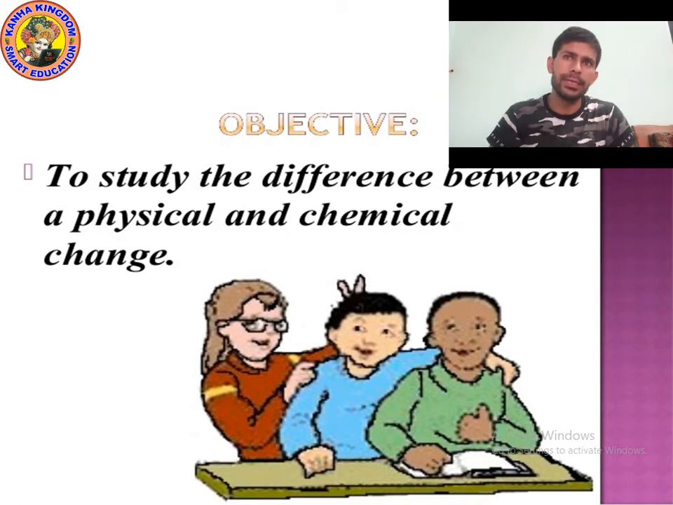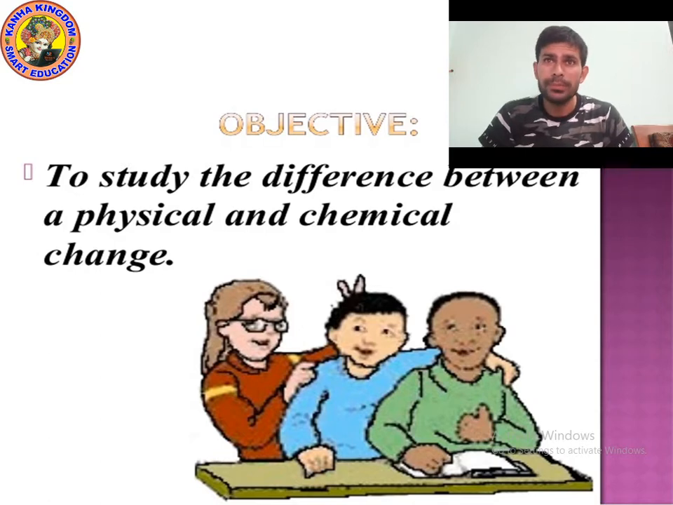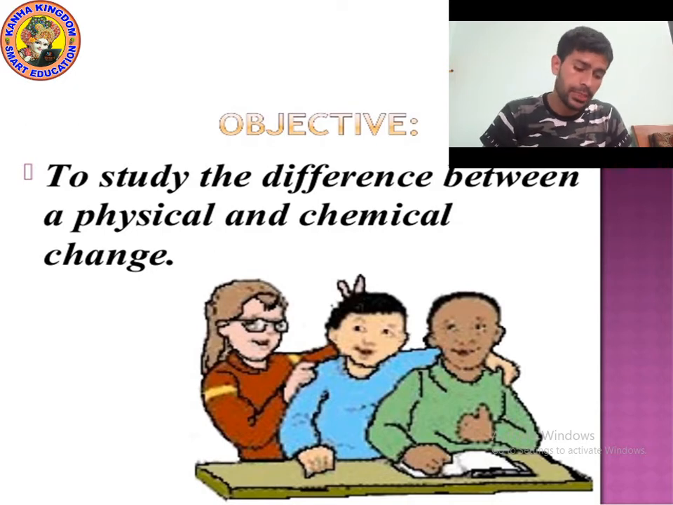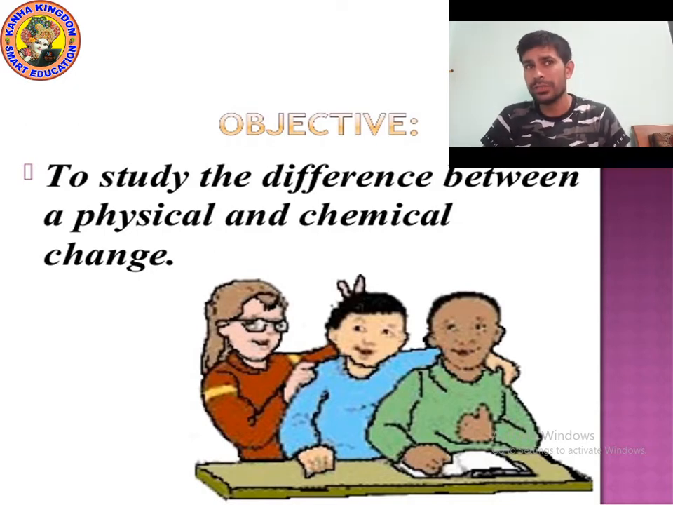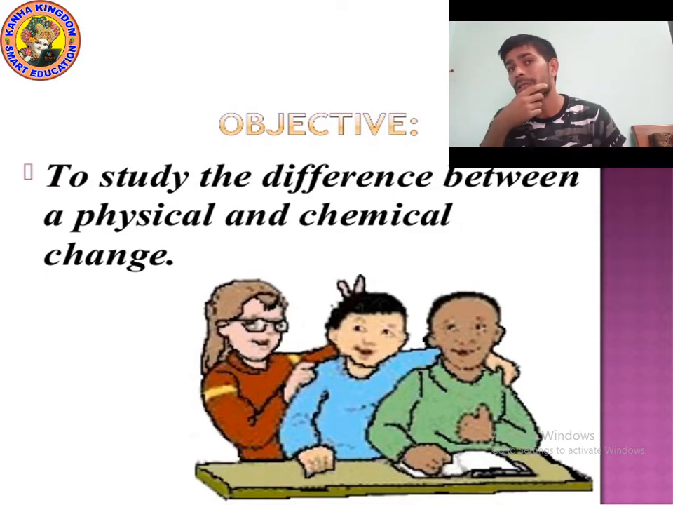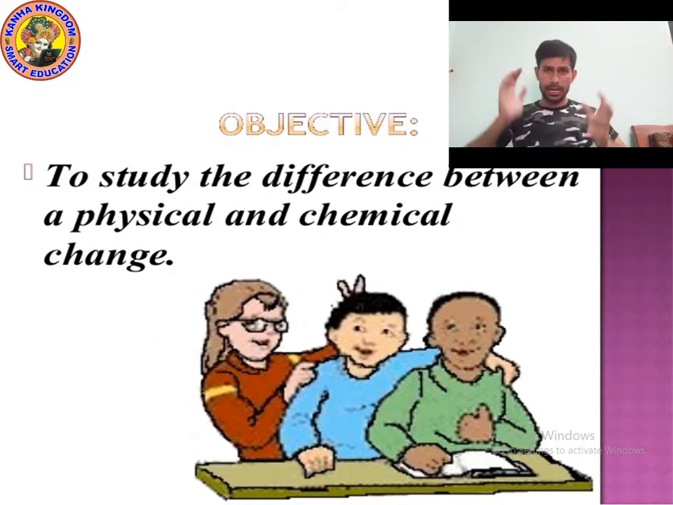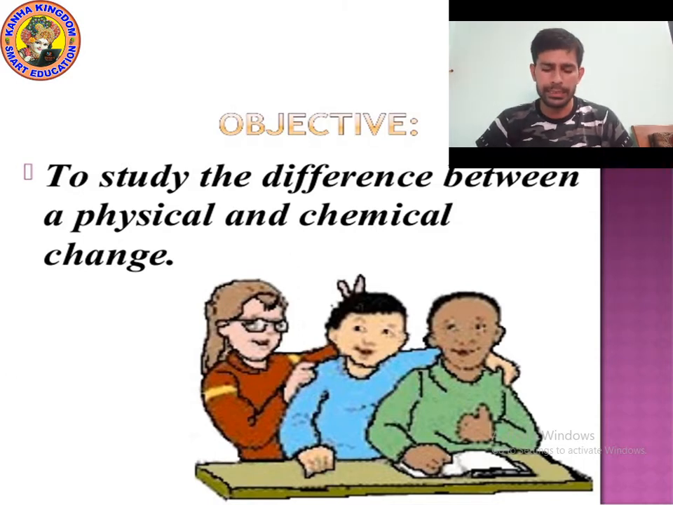Okay, so get the objective. What is the objective of this chapter? Physical change, chemical change. The objective is to study the difference between physical change and chemical change. Before we start the chapter, let me give you a brief introduction. What is the meaning of physical change? What is the meaning of chemical change? It will help you to understand the difference between physical change and chemical change.